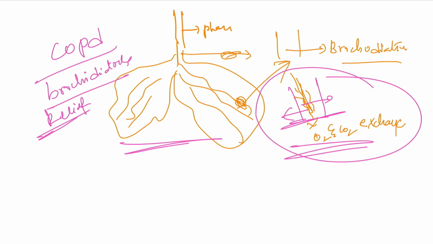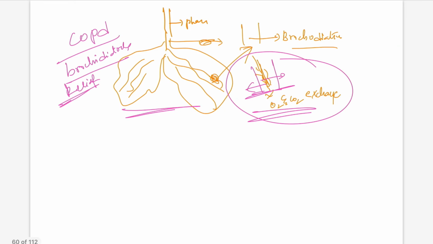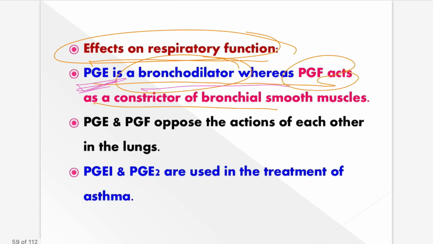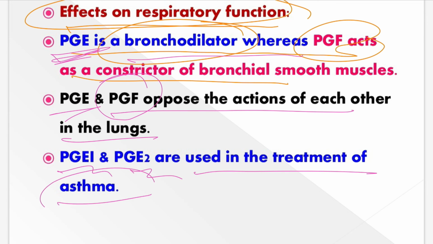So the PGE, prostaglandin, also acts as a bronchodilator. With this effect, they expand the bronchioles for better regulation of air through the air passages. So it's very important. If the bronchodilator does not function, then automatically the person suffers with breathing problems. The PGE and PGF also oppose the action of each other in the lungs. So PGE1 and PGE2 are used for treatment of asthma also, because they act as bronchodilators.